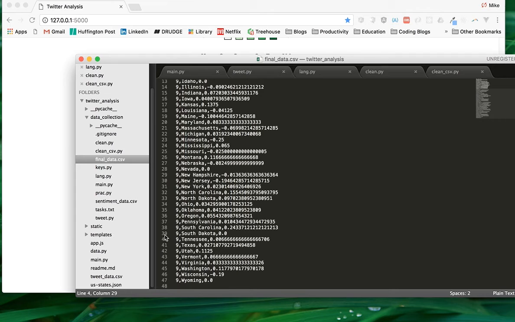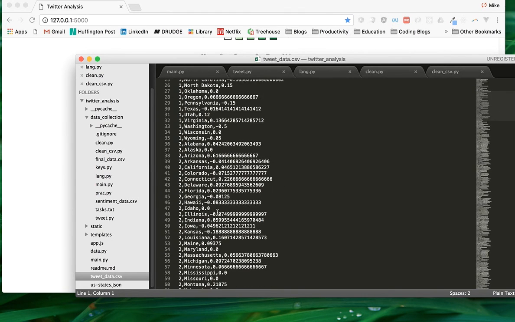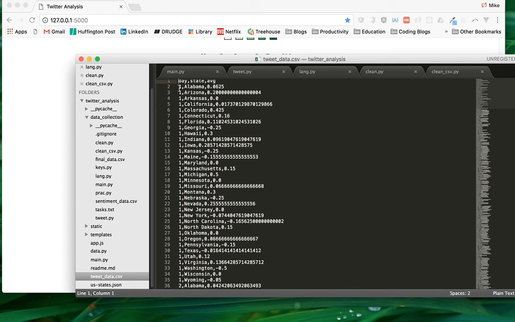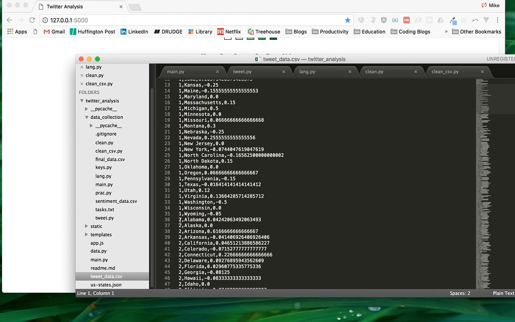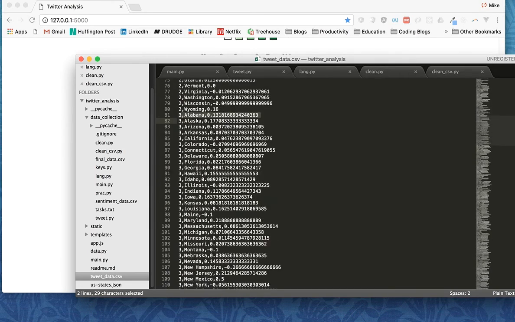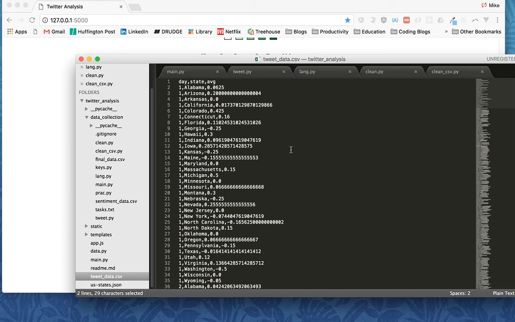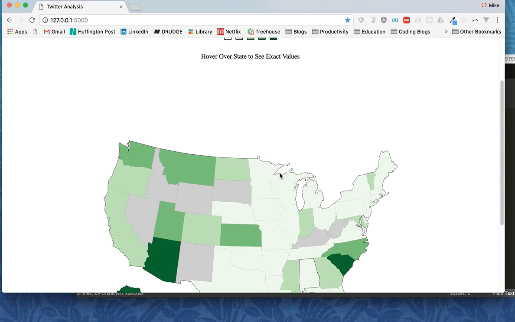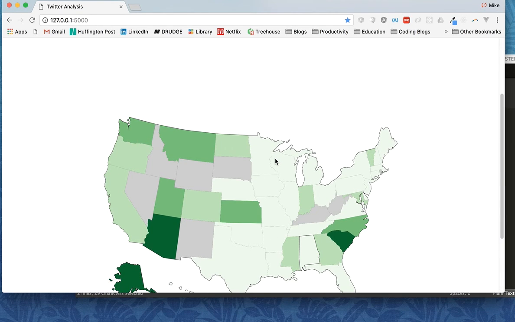Once I have this file, it's the same file that I use down here to actually build the maps. And this is each day. 1 is the day that I'm doing it, and it goes down to 2 where it resets again. So this is the second day. Then 3 starts right here with the third day. That's essentially how this project worked. Like I said, out of 2,000 tweets, I'd only get about 550 data points because the rest didn't have a location, so I didn't find them useful and just got rid of them. About 1,500 tweets were pushed off to the side.